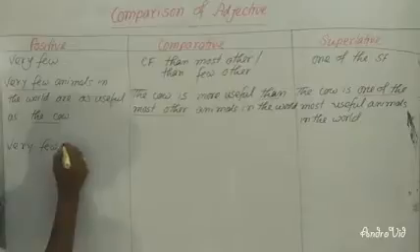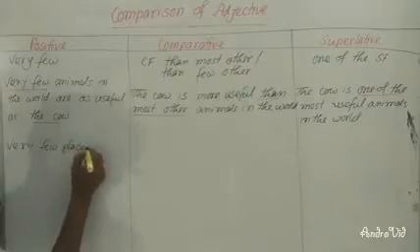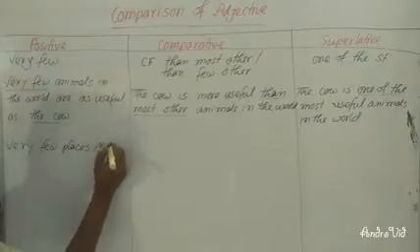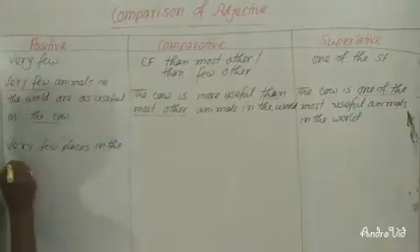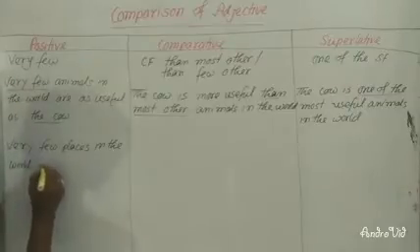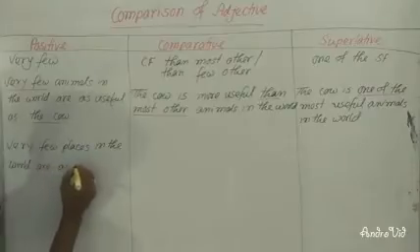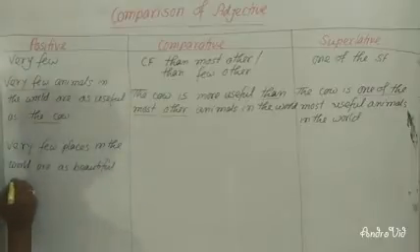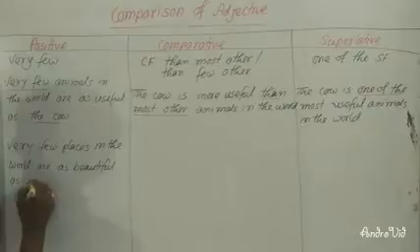Very few places in the world are as beautiful as our motherland.